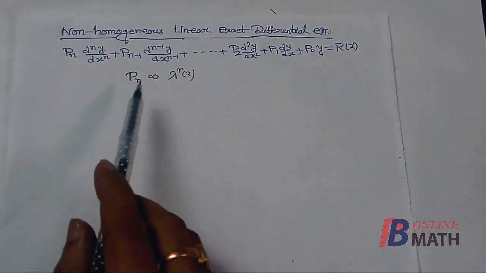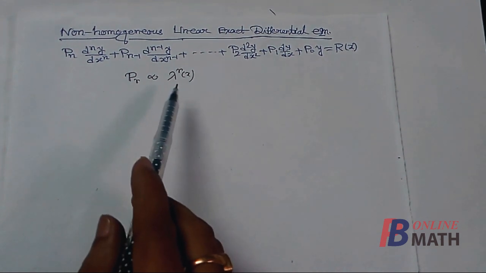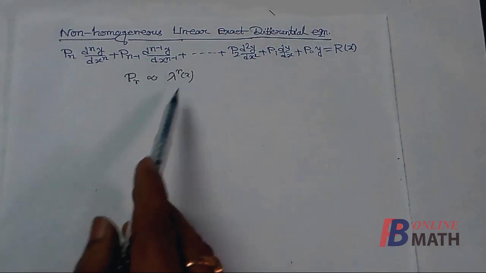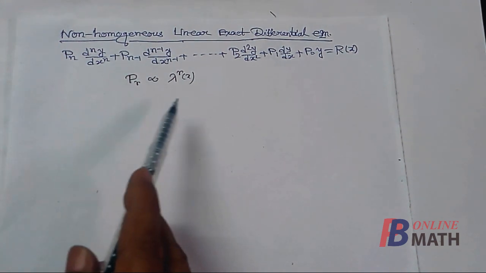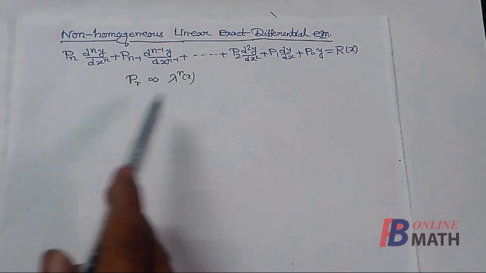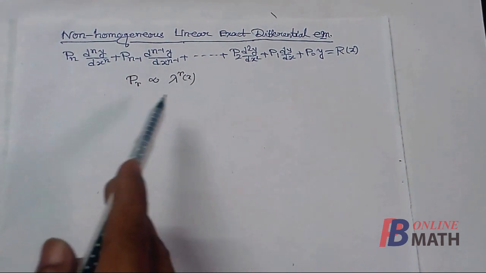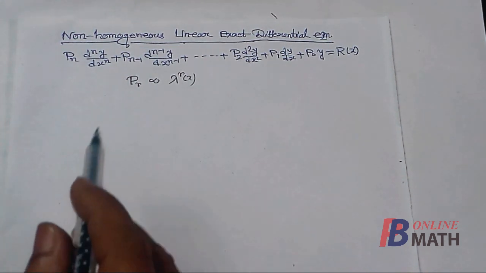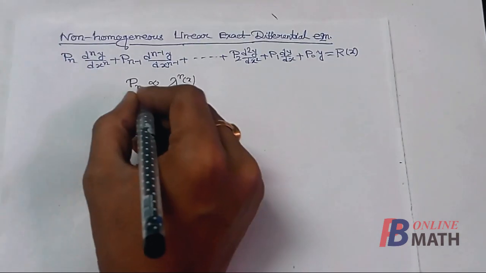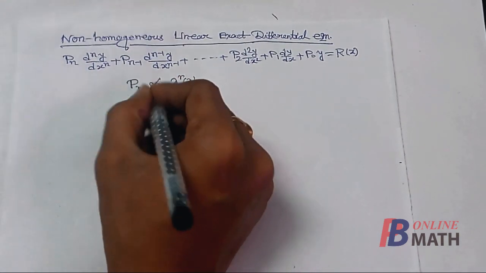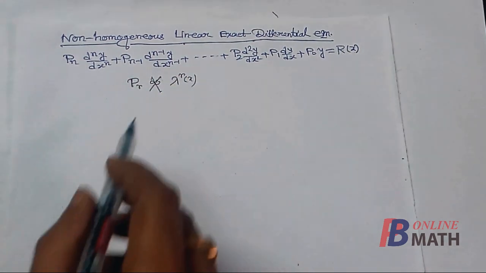Now we know that if p_r is proportional to (λx)^r, where λx is a linear function, then this will reduce to a homogeneous linear differential equation, which is nothing but the Cauchy-Euler equation. But here we assume that the equation is not homogeneous, so p_r is not proportional to some linear function of λx.